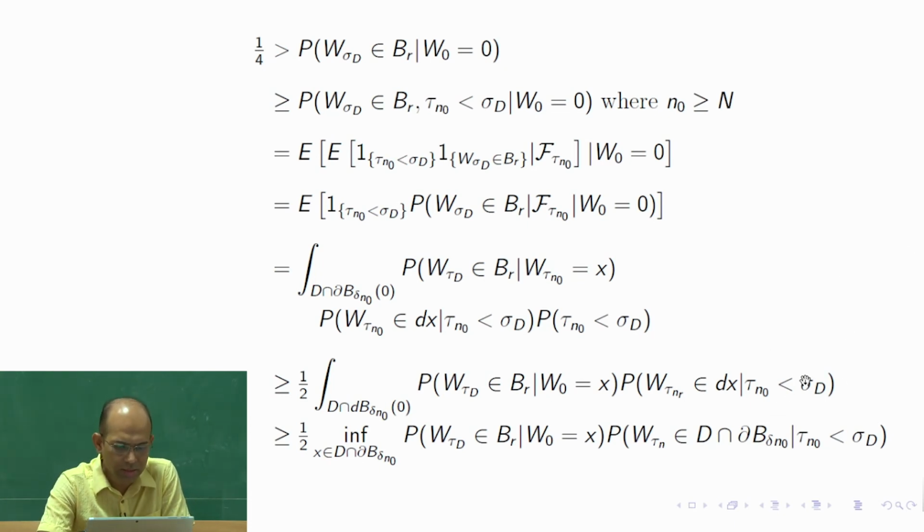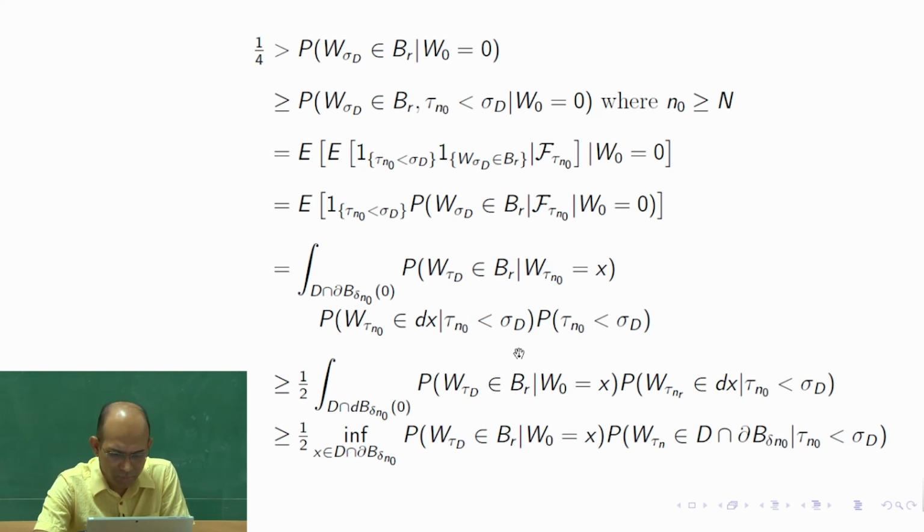Next, we are trying to again get a lower bound of this value. How are we doing that? We are taking the infimum over all possible x, because x is anyway running in this domain, d intersection boundary of ball of radius delta n naught, around 0.